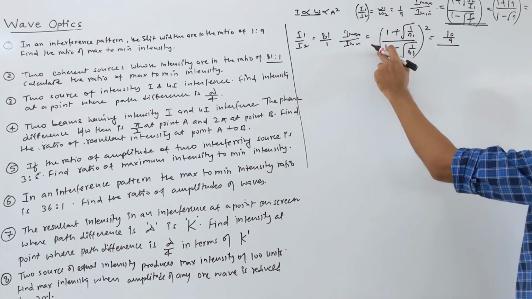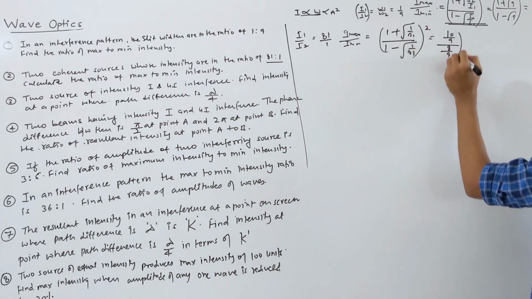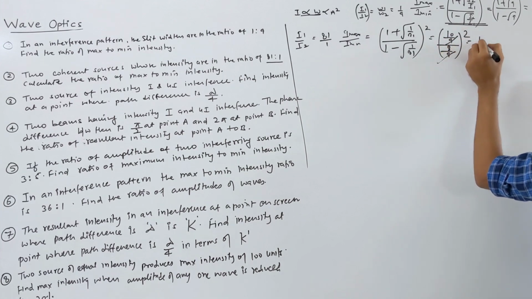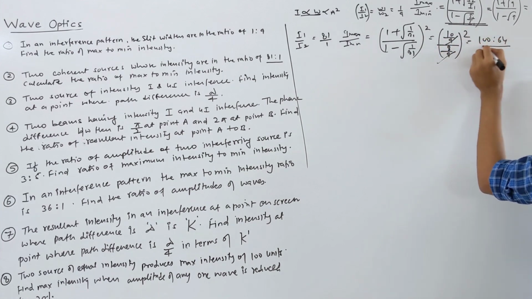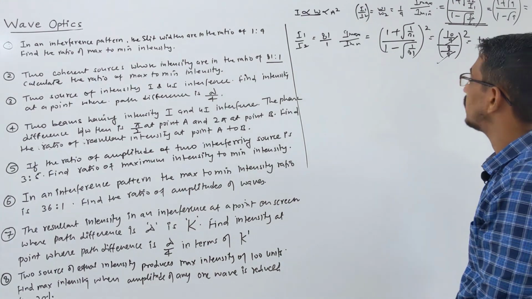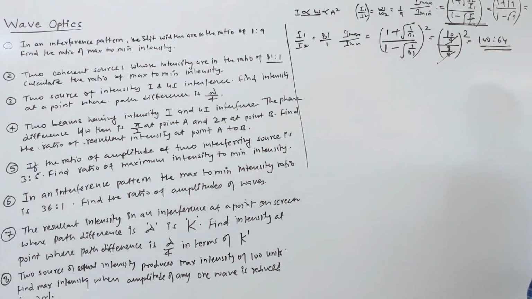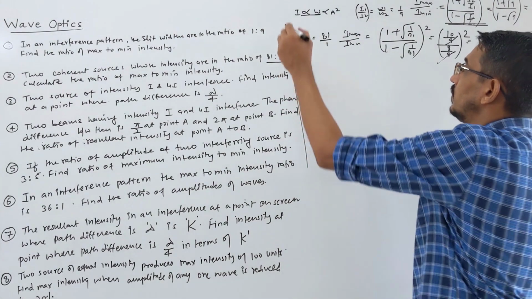So that becomes how much? 8 by 9. And what? The 9 gets cancelled, so you get 10 by 8, which means 100 ratio 64. That will be what? The ratio of the intensities, maximum to minimum intensity. Okay, this was question number 2.